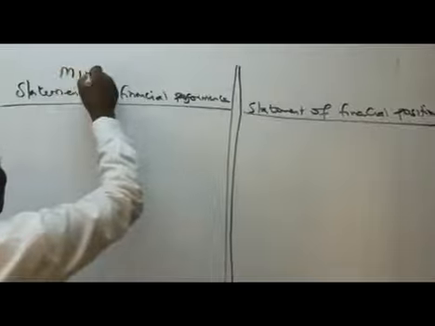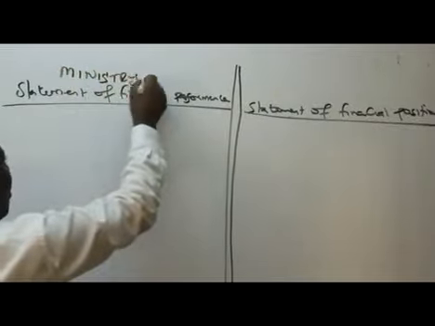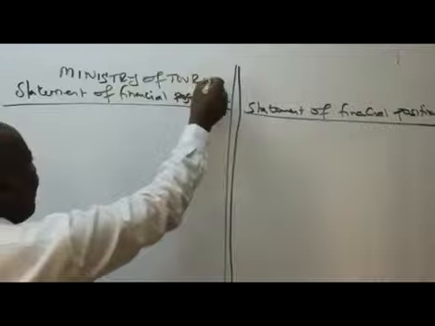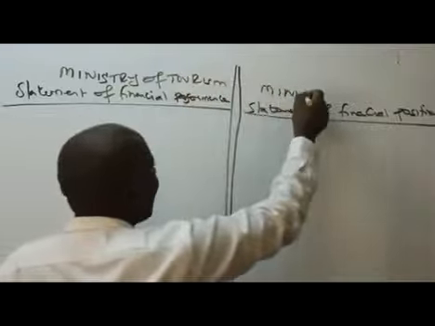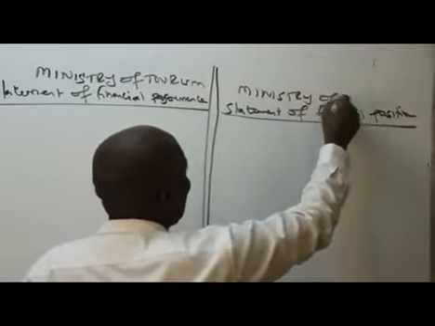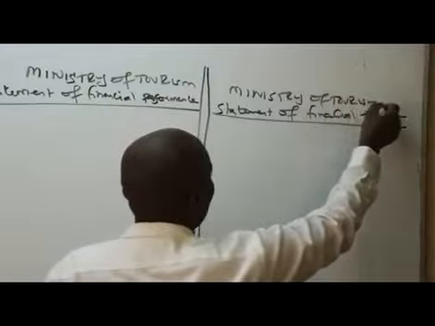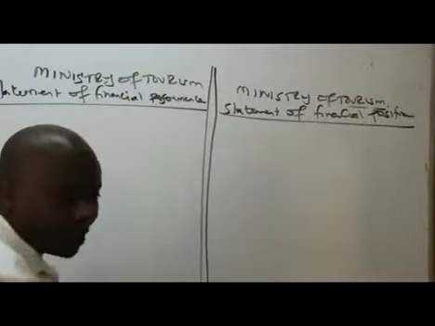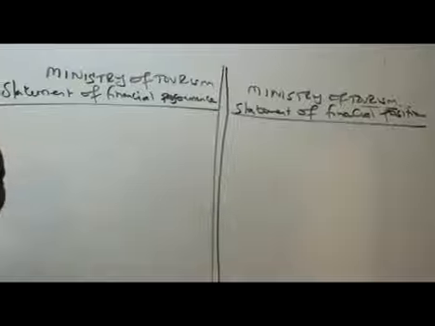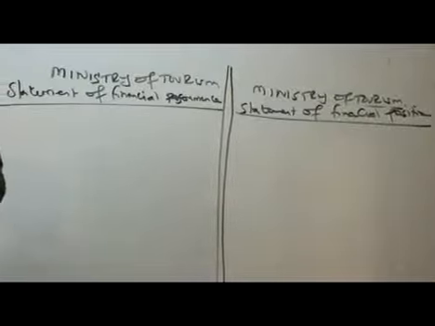Remember, we are looking at the Ministry of Tourism for both, for the period given there. So we start with, very good.